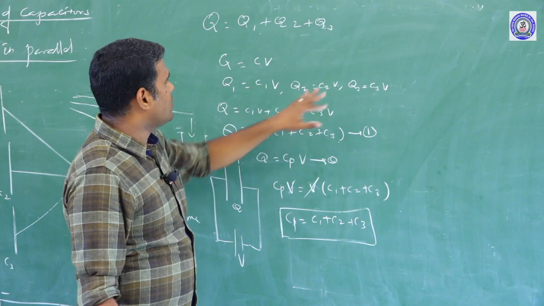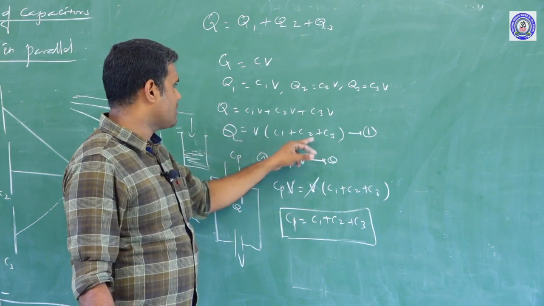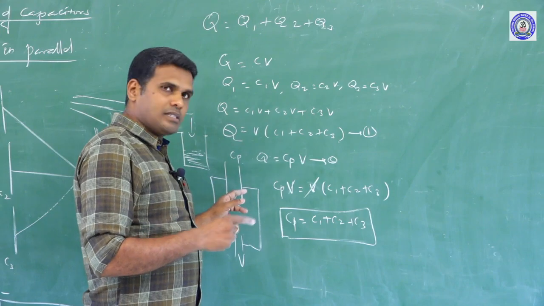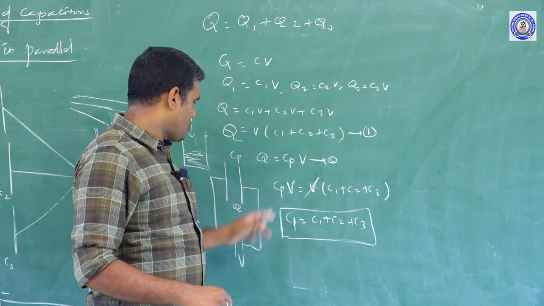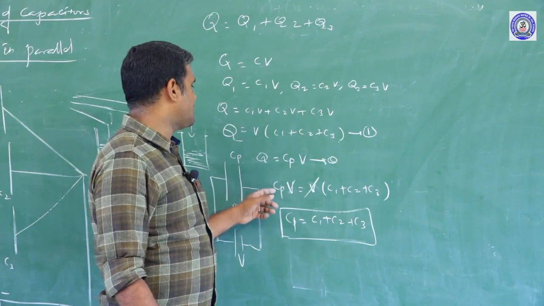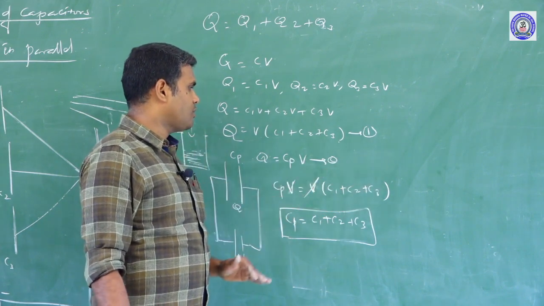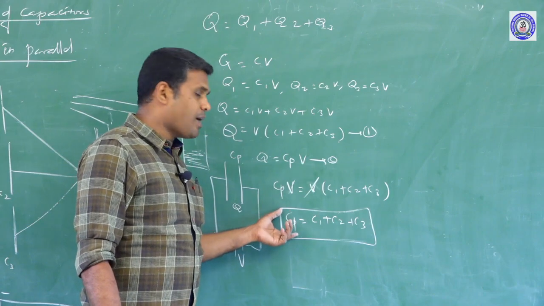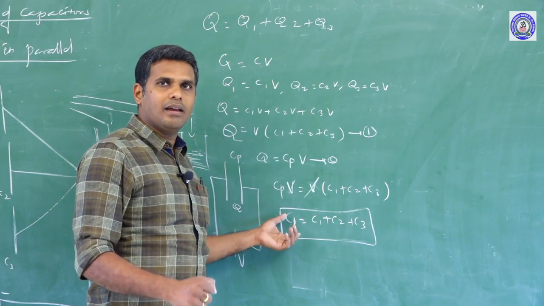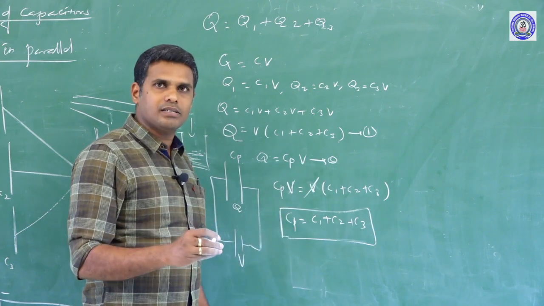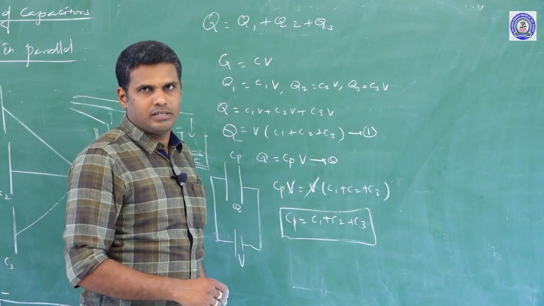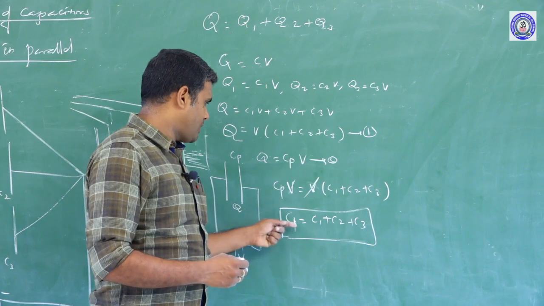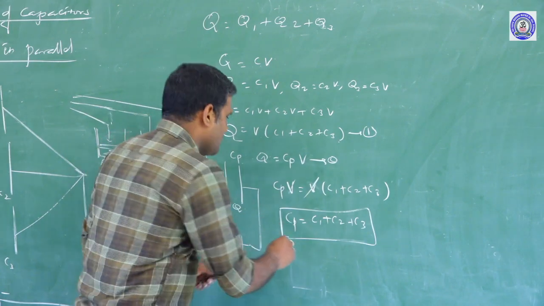On substituting the values of charges and simplifying, I am getting this expression. If total charge is equal to effective capacitance into total potential V, then I can say CpV equals V into C1 plus C2 plus C3. So Cp equals C1 plus C2 plus C3. The effective capacitance of the capacitors connected in parallel is equal to the sum of the capacitances of the individual capacitors. And what will happen if you calculate the effective value of capacitance?